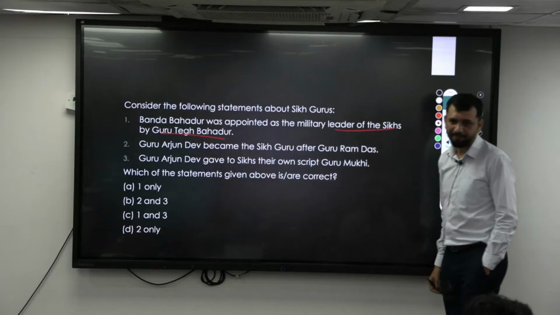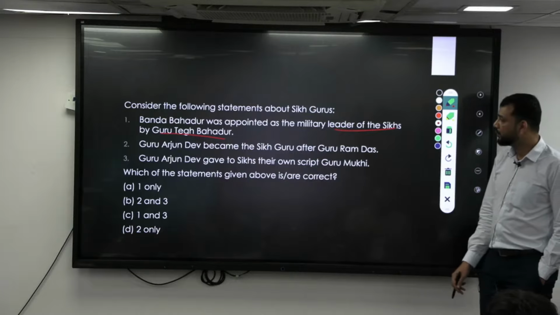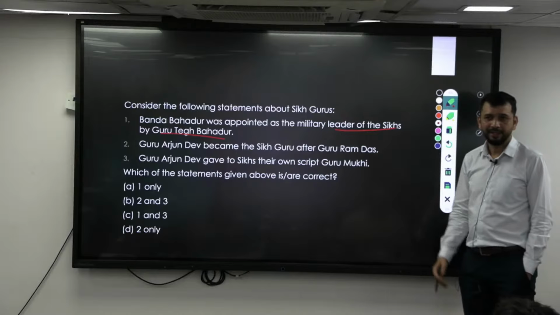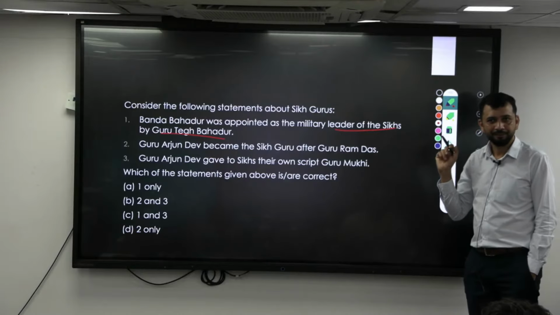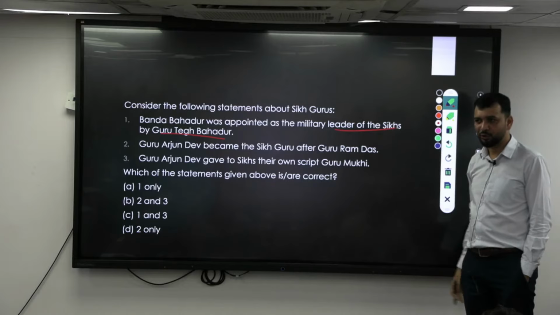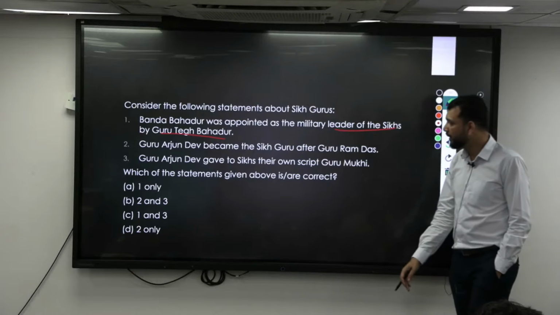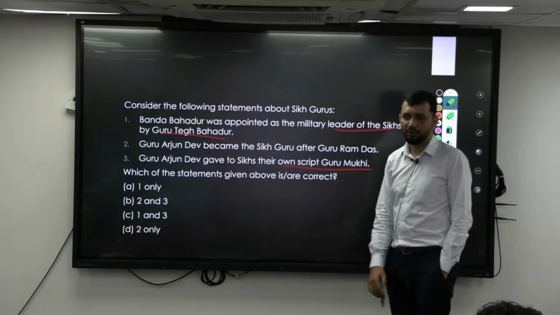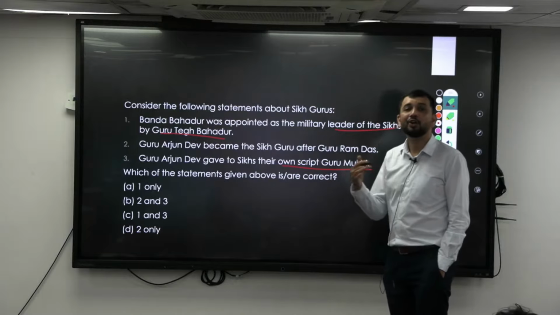First statement, right? Next, Guru Arjun Dev became Sikh Guru after Guru Ramdas. That is basically chronology. Again, the first one is also chronology, who has appointed whom. Guru Arjun Dev gave Sikhs one script, Gurumukhi, which is again the contribution of each Guru.